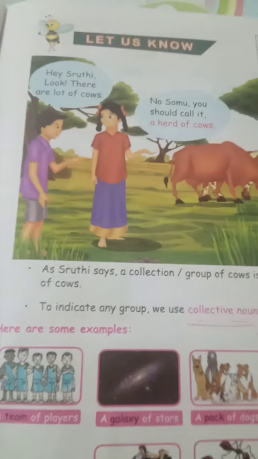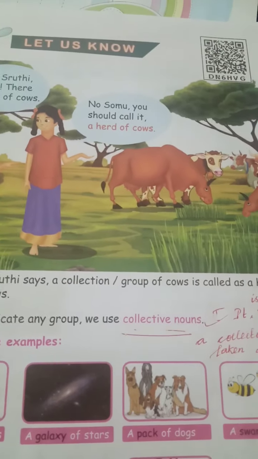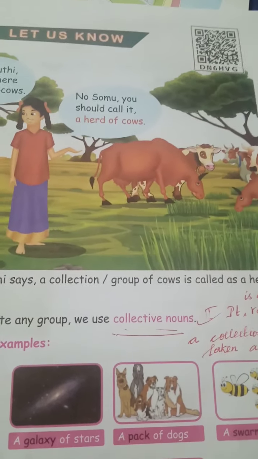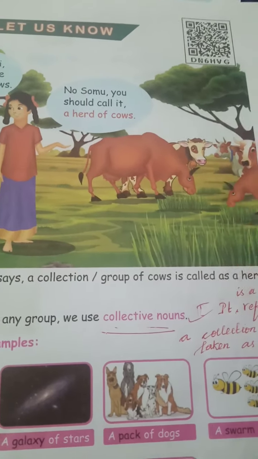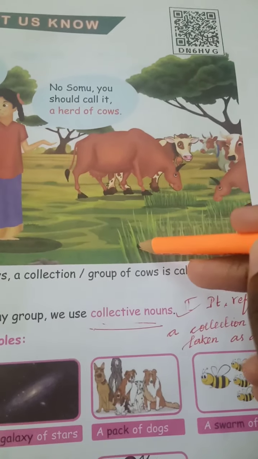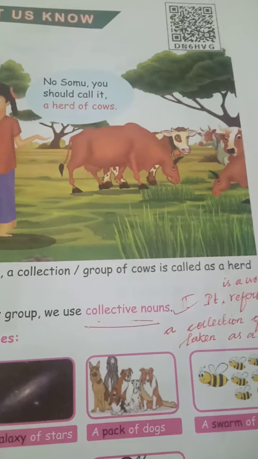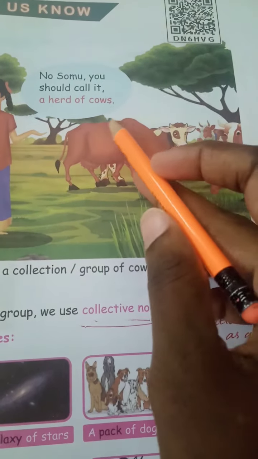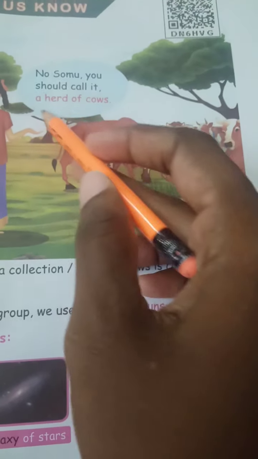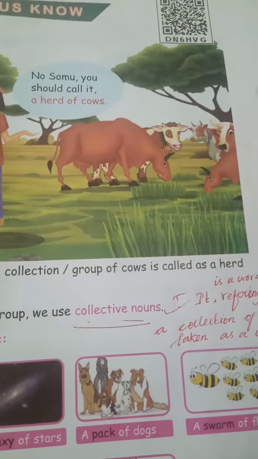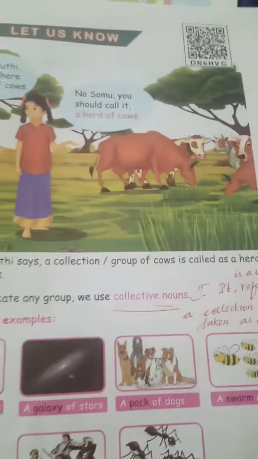Did you understand what a collective noun is? To indicate any group, we use a single word. Like here you can see a group of cows, and we call it with a single word, a herd of cows. A herd is a single word, and it represents the whole group. So this is called a collective noun.